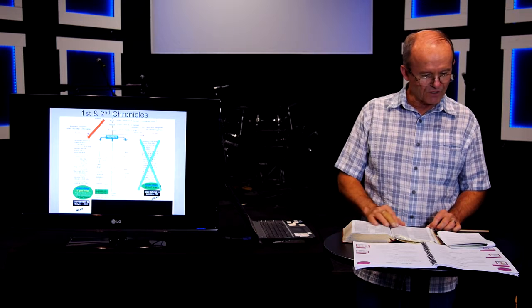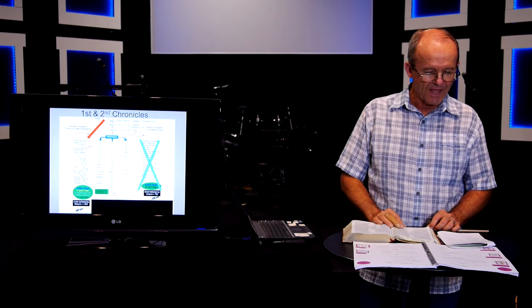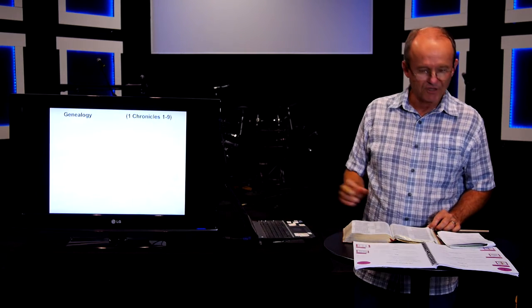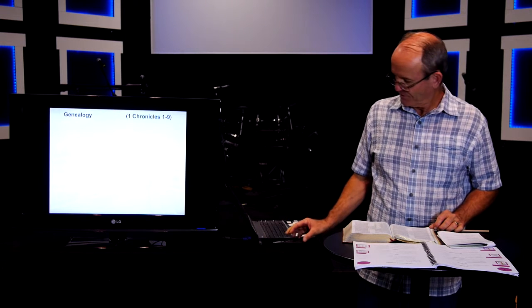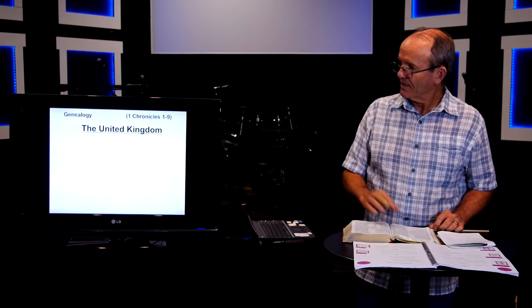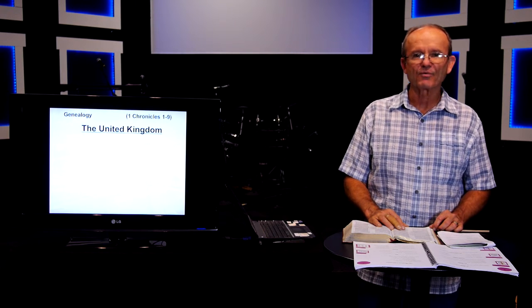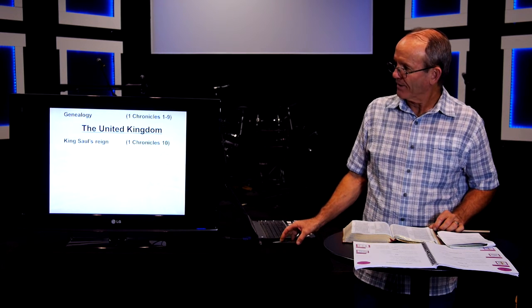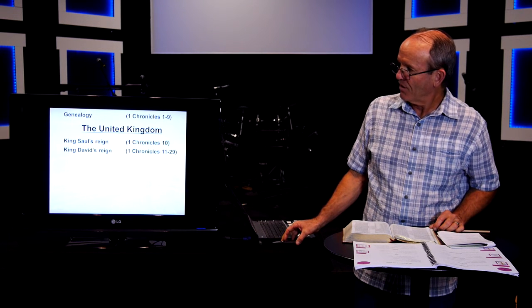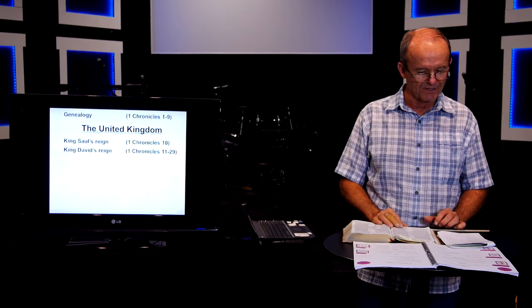In 1st and 2nd Chronicles, in the first 9 chapters of 1st Chronicles, Ezra begins a genealogy of the nation of Israel, going clear back to Adam. After this genealogy, then he starts with the United Kingdom. In chapter 10, it talks about the reign of King Saul and the death of Saul. Going on, past King Saul to King David's reign, that completes 1st Chronicles through chapter 29, talking about David's reign as the king.